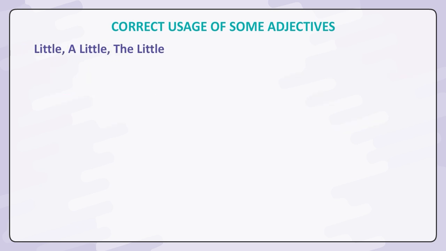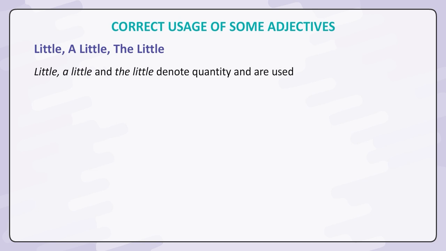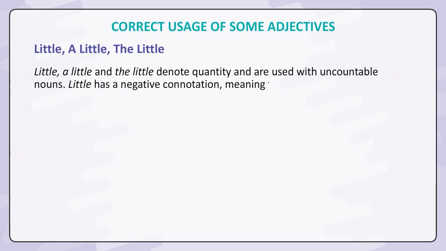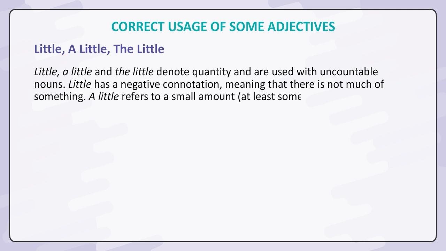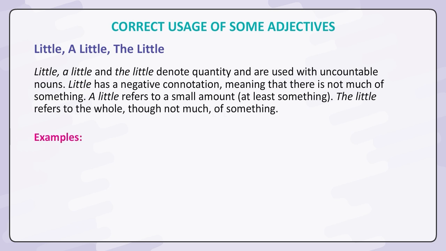Little, a little, the little. Little, a little, and the little denote quantity and are used with uncountable nouns. Little has a negative connotation, meaning that there is not much of something. A little refers to a small amount, at least something. The little refers to the whole, though not much of something.